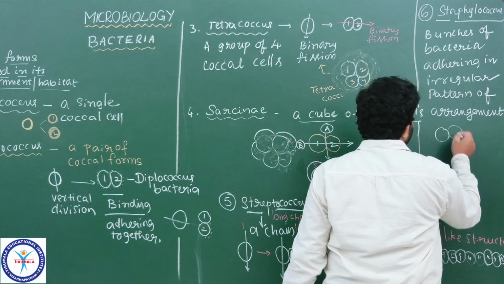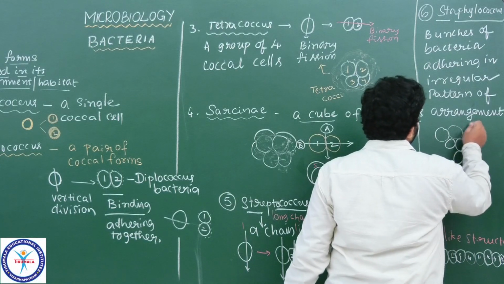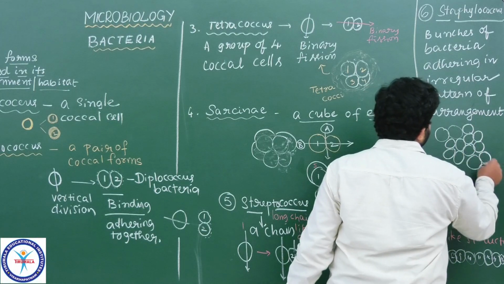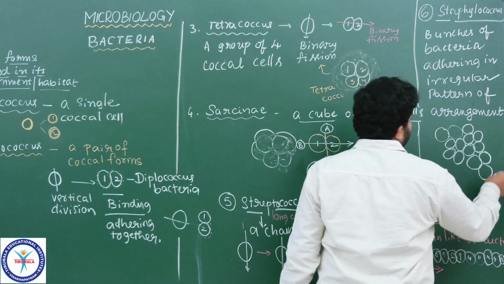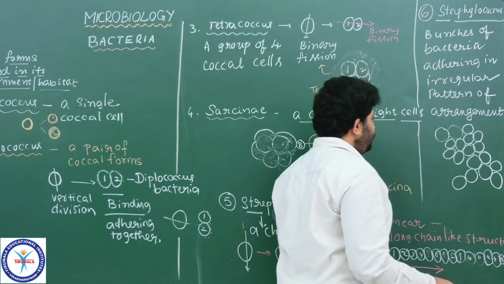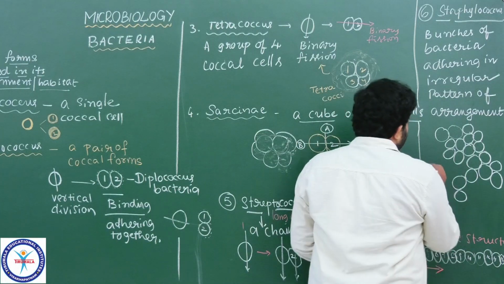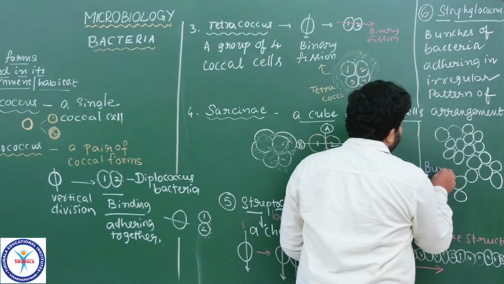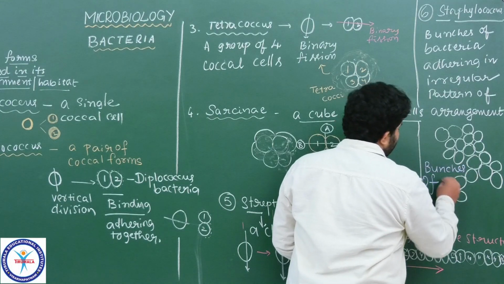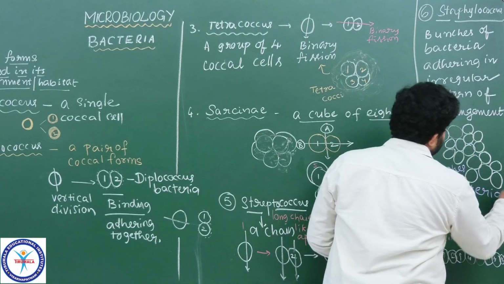Of course, all these groups of bacteria are formed and attached because of binary fission. A number of bacteria attach here, but without any regular arrangement. In these bunches of bacteria the shape is coccus or cocci.